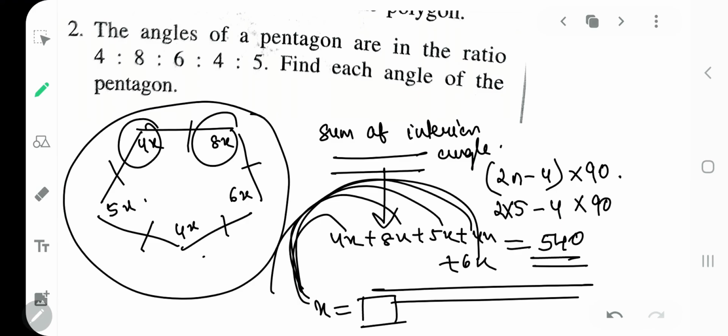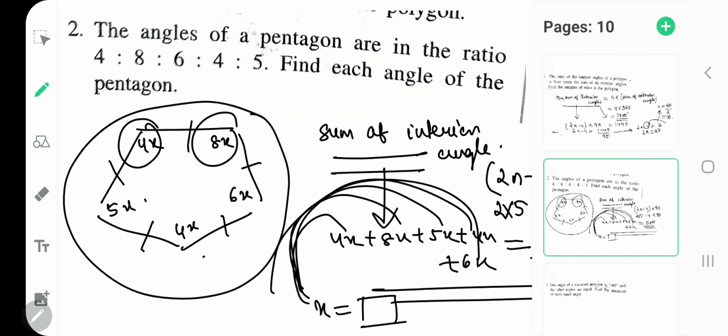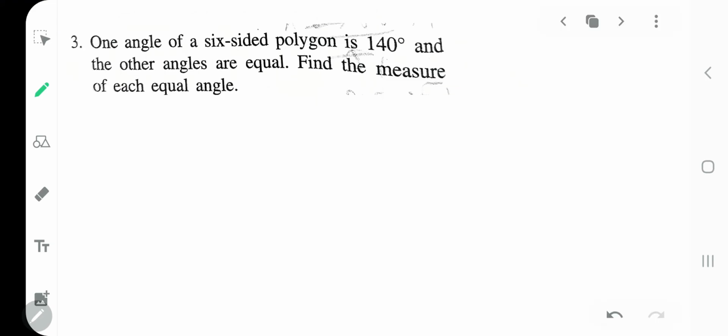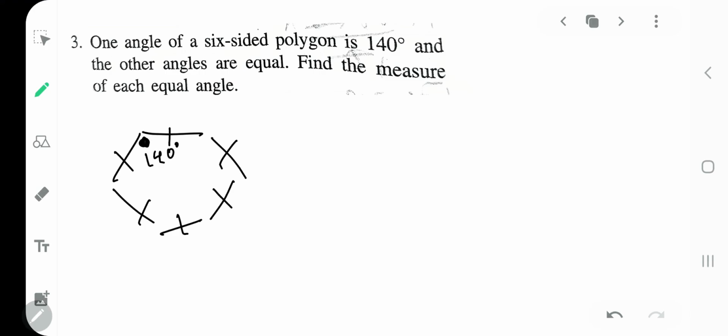Yes. Shall we jump on to next? Okay, next we have the angles of a six-sided polygon is 140. One angle of a six-sided polygon. So if I am drawing 1, 2, 3, 4, 5, 6, one angle is 140 and the other angles are equal. We do not know other angles, so can we put them as x? So the remaining 5 angles are x.